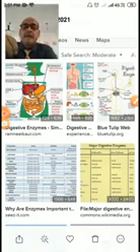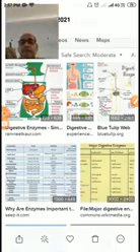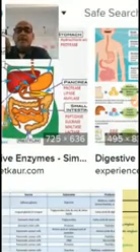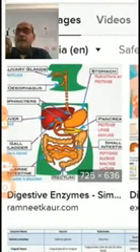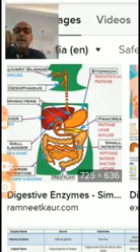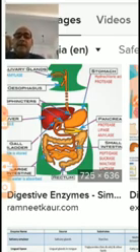Dear students, on the screen you are looking at the digestive system of humans. The structure that you are looking at here starts from the mouth cavity to the esophagus, then after this the stomach, then the small intestine, then the large intestine, then the rectum.